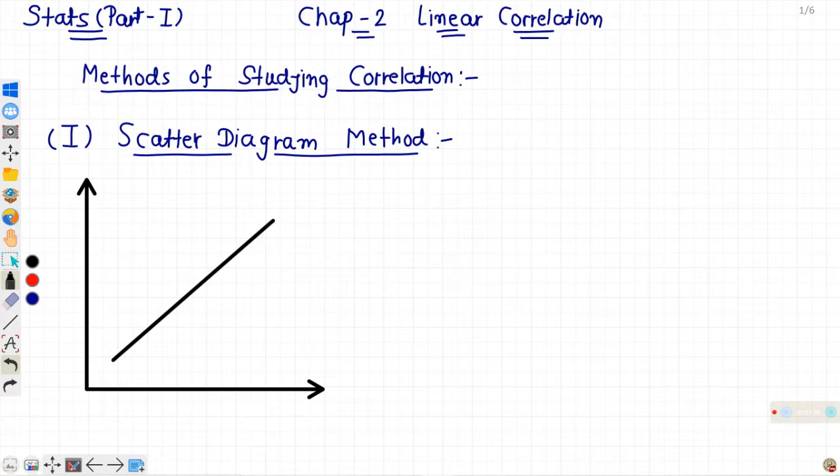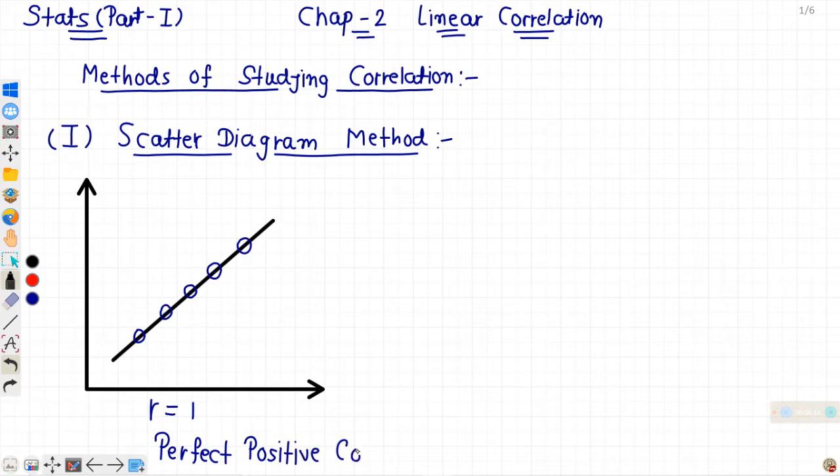For example, if you plot all the points, and you get this type of line, then the value of r, the correlation coefficient, will be +1. It is called perfect positive correlation.